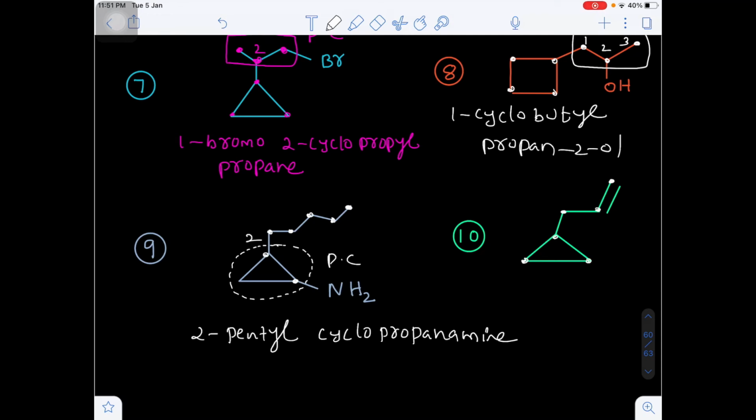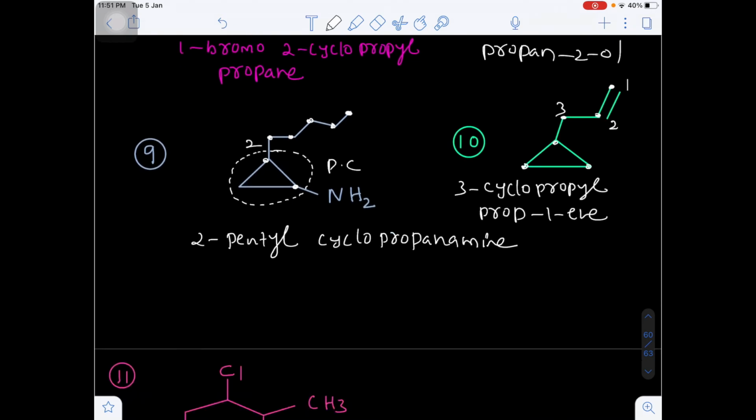Now here the side chain has 3 carbons, ring is also having 3 carbons, but there is a multiple bond on the side chain. Are you getting my point? So this will be the first carbon, this will be second, and this will be the third carbon. So the name will be 3-cyclopropyl prop-1-ene, that is 1-propene. Yes or no?